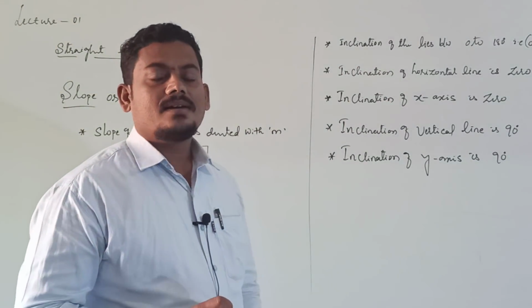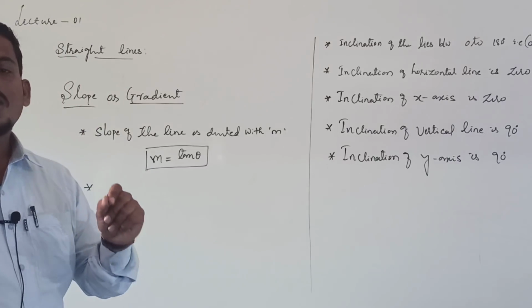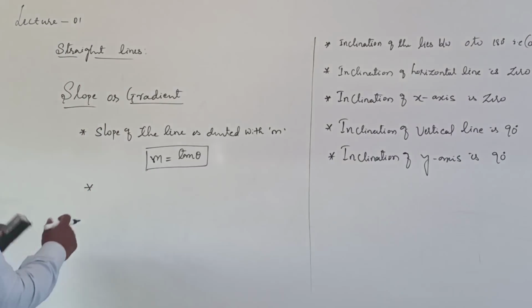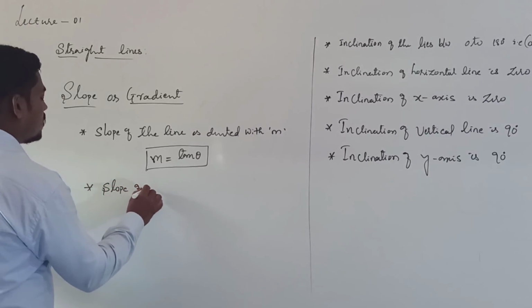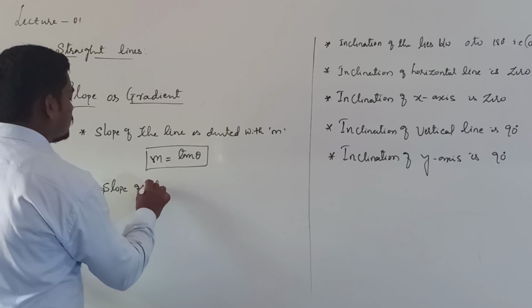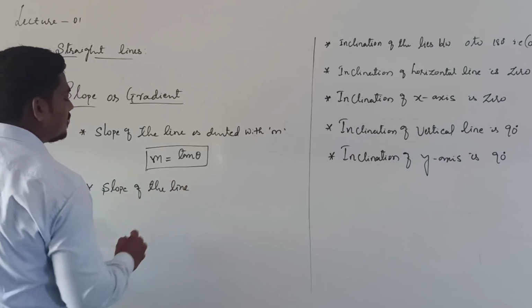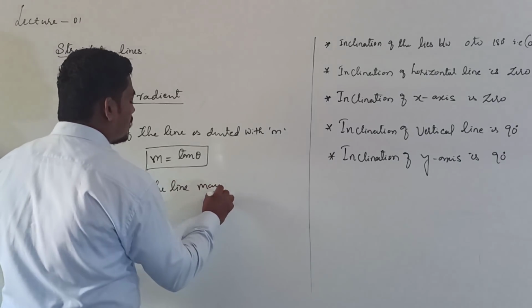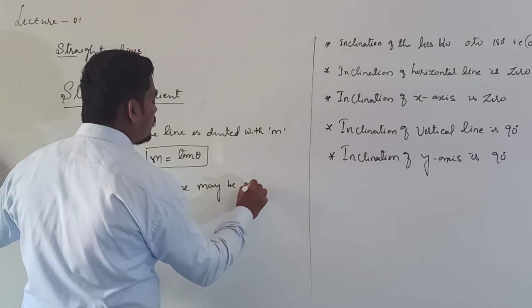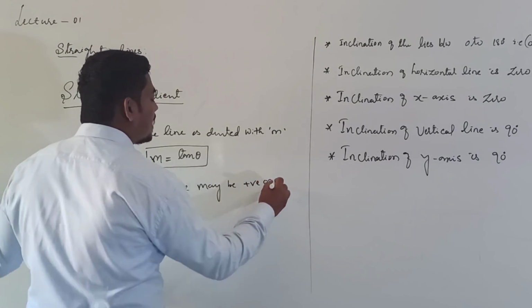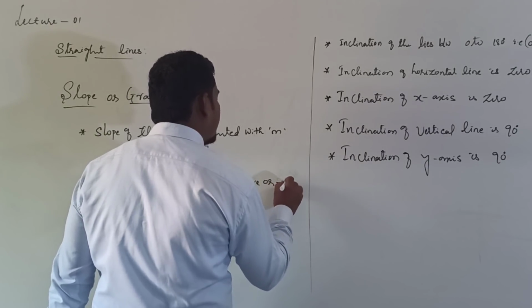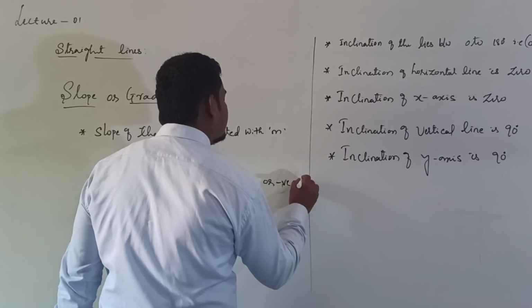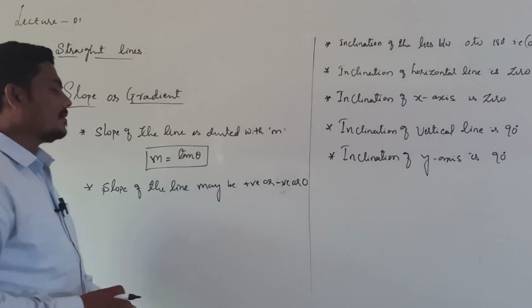The slope of the line may be positive or negative or zero, right?